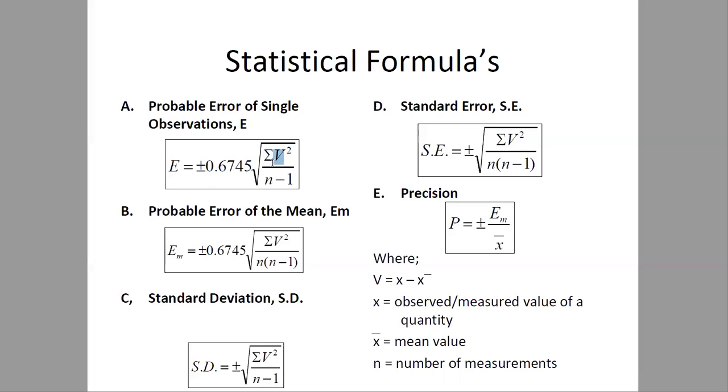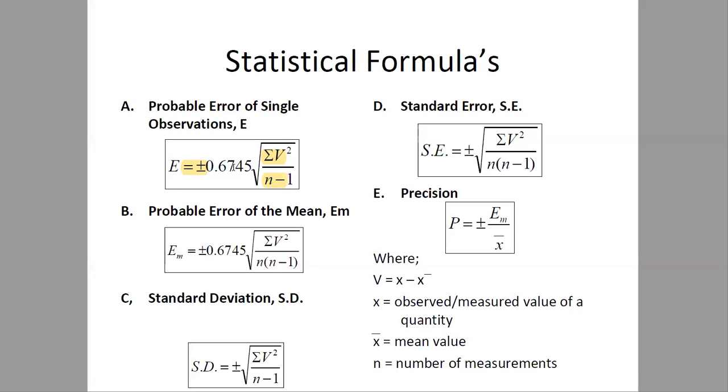Once we have calculated this term, we'll multiply it by 0.6745. This will give the probable error of a single observation. This is how we'll find the probable error of a single observation.